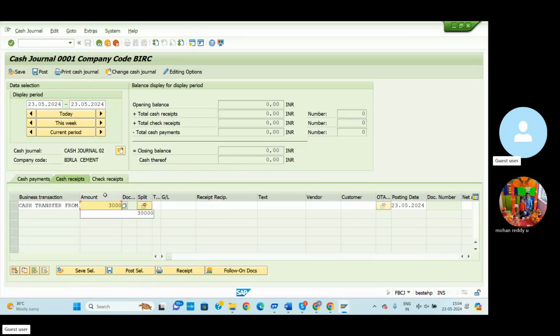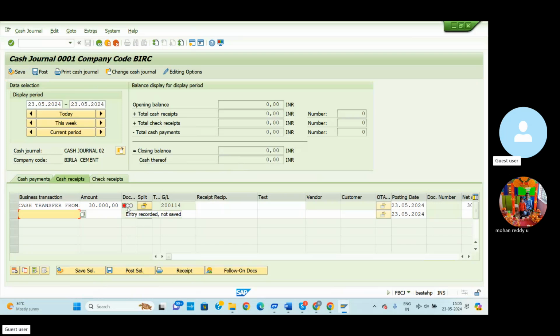Amount 30,000, I'll enter. Previously, it shows the tolerance amount group. That is the tolerance amount authorization for the particular employee user ID. Now we assign and it is completed. Then go to the post cell option.